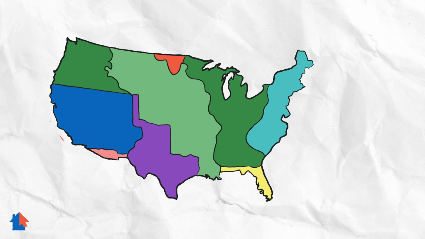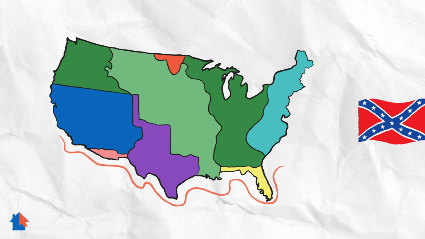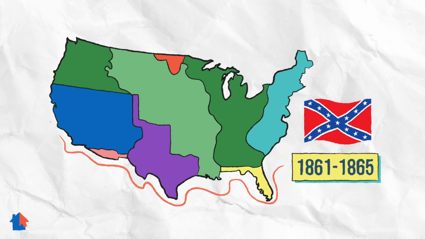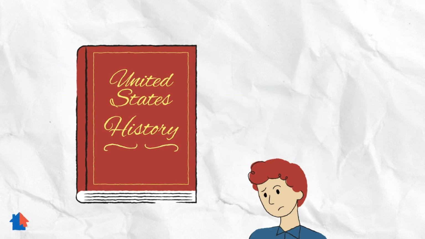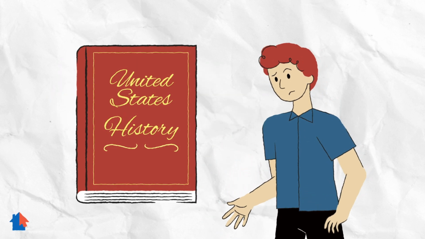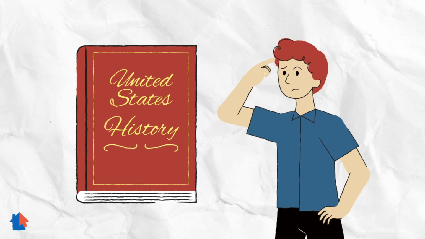The American Civil War started when some southern states left the Union and declared that they were part of a new country called the Confederate States of America. The war began in 1861 and lasted until 1865. Many events, battles, and people were involved in this war, but you do not need to memorize them. You do need to know that the Civil War was one of the most important events in American history.